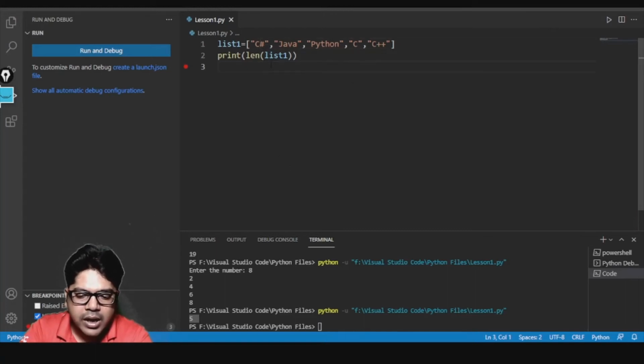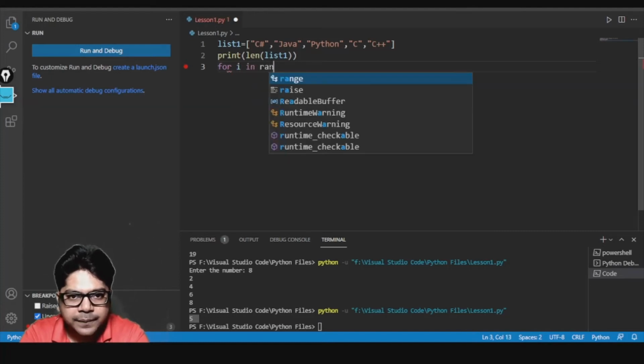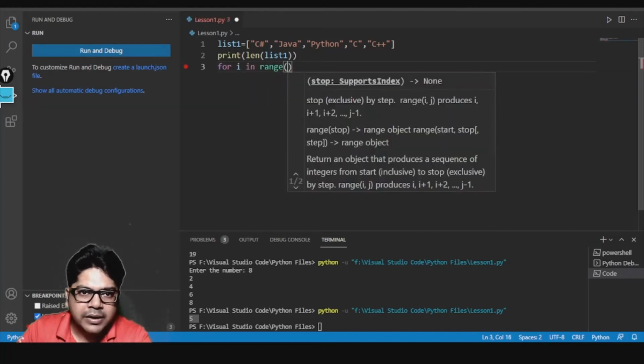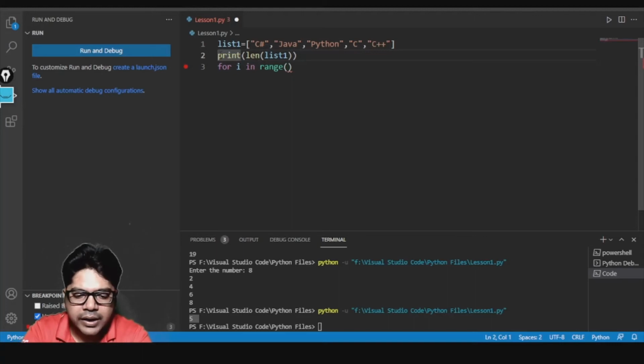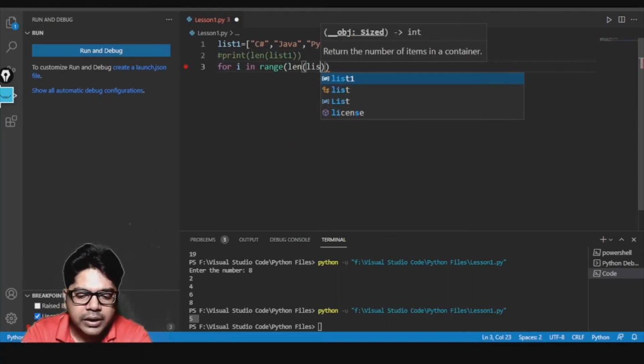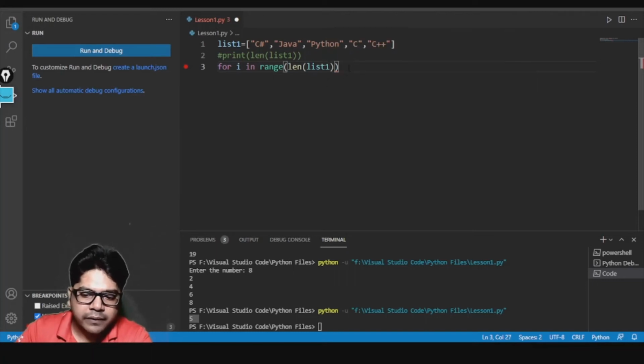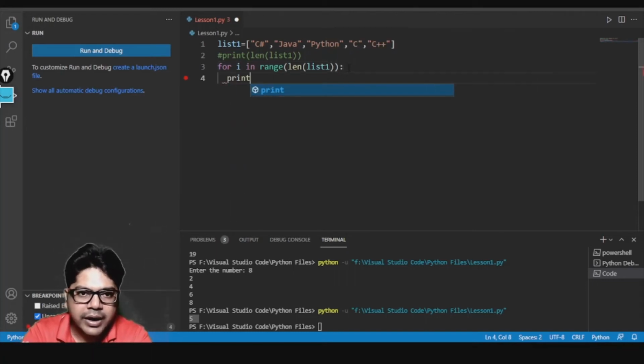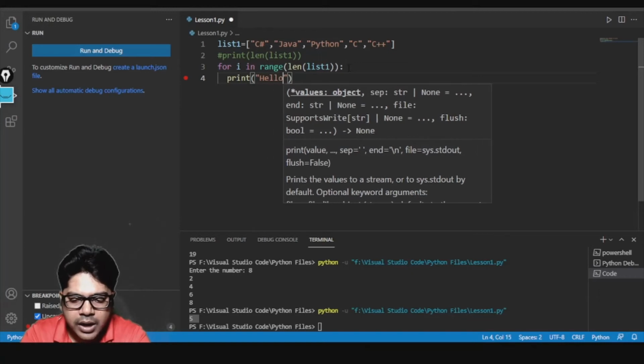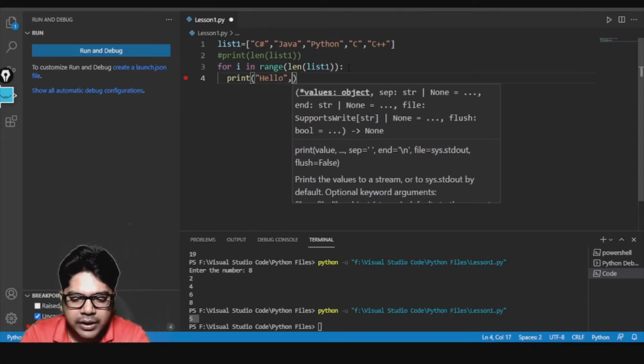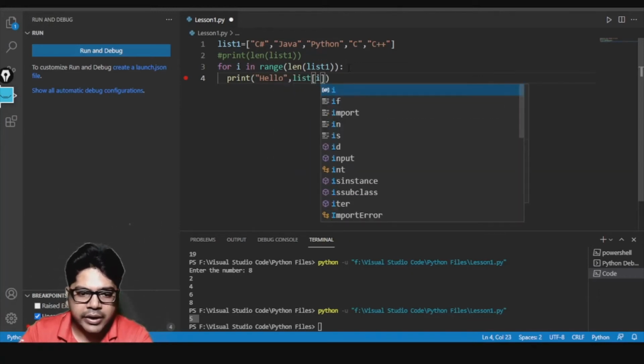Now I'll comment this line because we do not need it anymore. For I in range, what? len of list1, the length of that. And here I will write print, hello, then a comma, and here I will write list of I, the index.